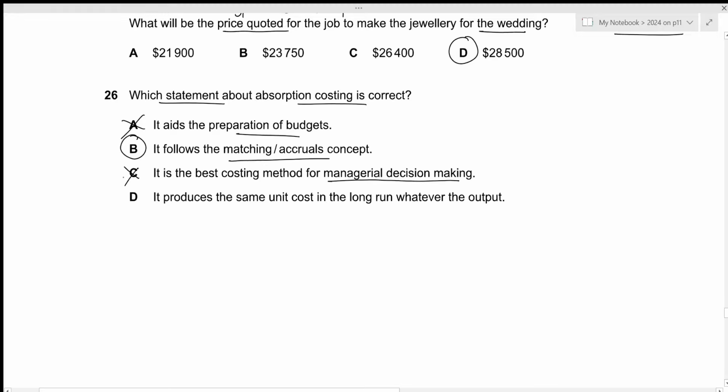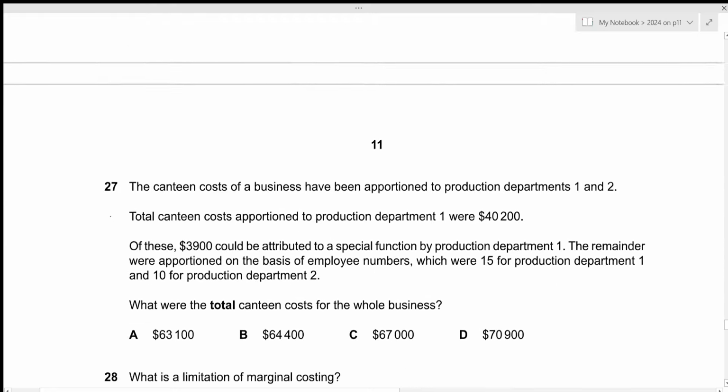It produces the same unit cost in the long run, whatever the output. This is incorrect because the unit cost will differ in the long run, because in the long run there might be changes to our fixed cost as well. That is why absorption costing will not produce the same unit cost in the long run. That's all for the 26th question. Let's move towards the next one.